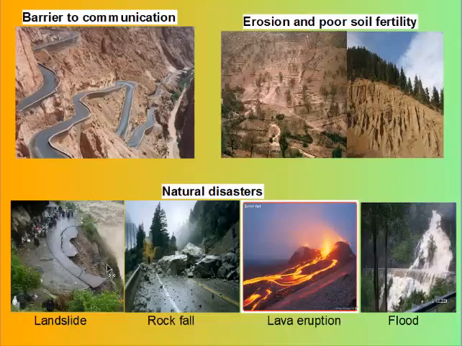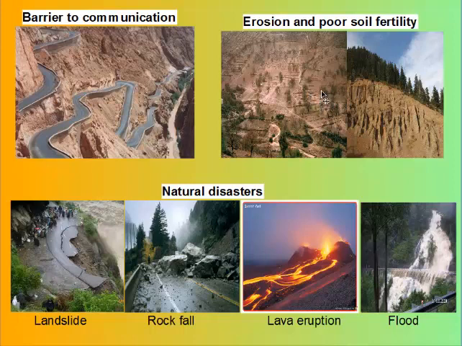We also looked at some disadvantages of mountains or problems that mountains pose to man, such as barrier to communication. That is, it is very difficult to establish roads, networks, airports, railways, etc. And even if they are established, it's very difficult or very dangerous to use such routes, as you can see on your screen. Then mountains also pose the problem of erosion and poor soil fertility.